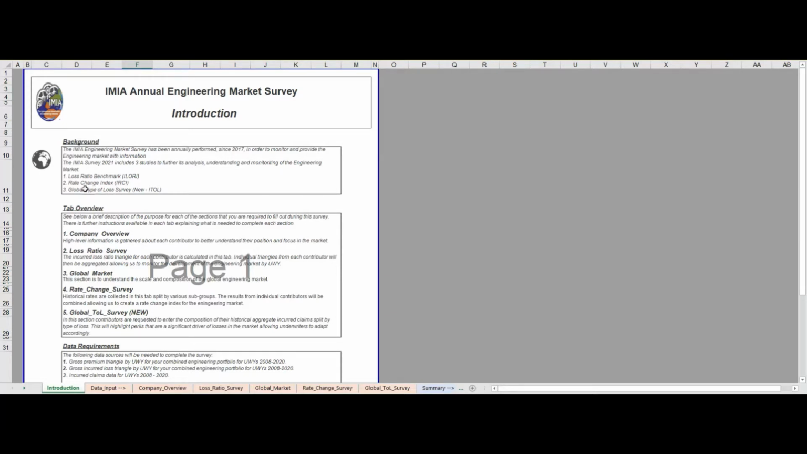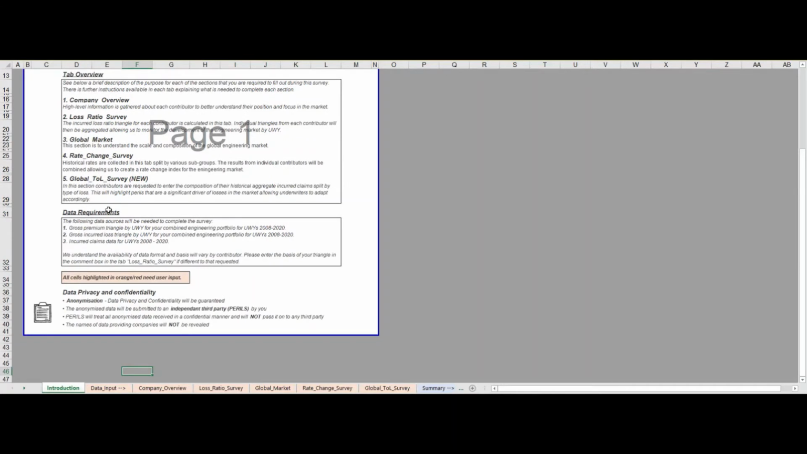All three surveys have been combined in a single file this year. And if we look at the workbook, the introduction tab gives a brief background of the survey itself, as well as an overview of each tab in the survey. It also outlines the data requirements needed to fill in the survey, and this is simply gross premium and incurred loss triangles for 2008 to 2020, as well as incurred claims data for 2008 to 2020. And if your historical data is shorter than this, then please just use as many years as possible.